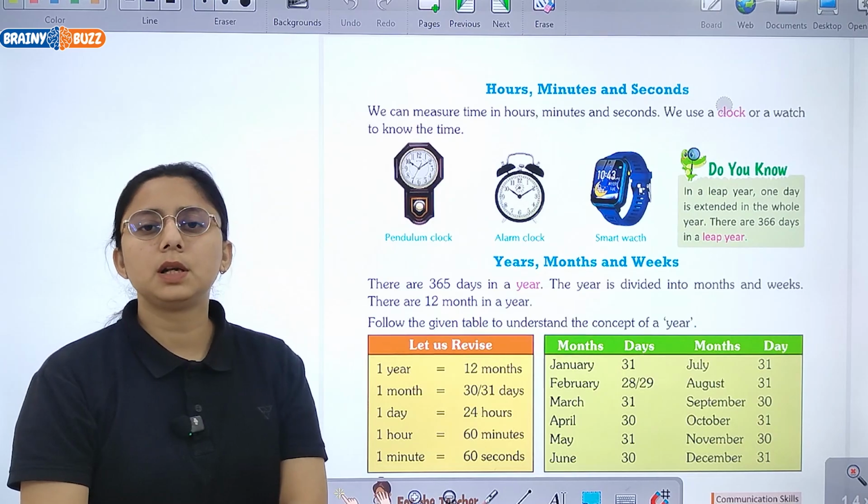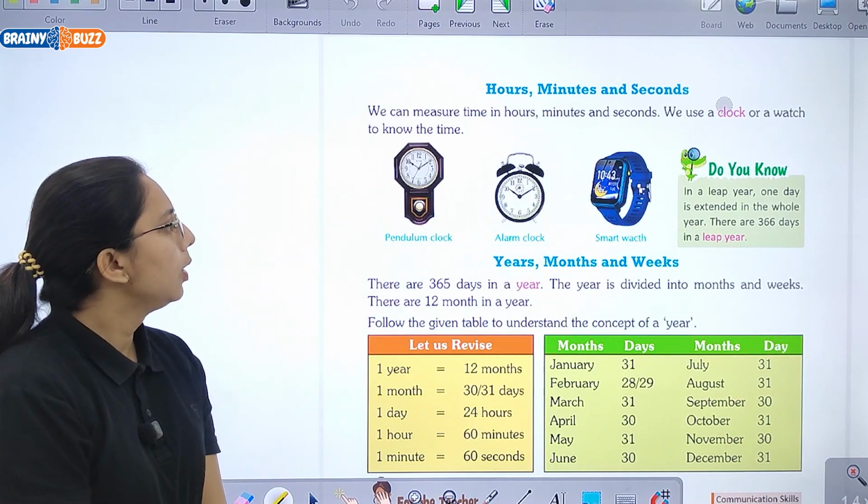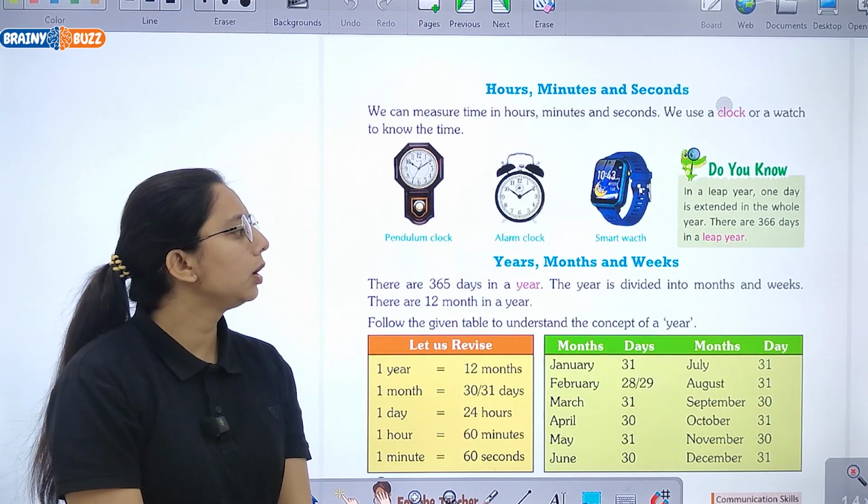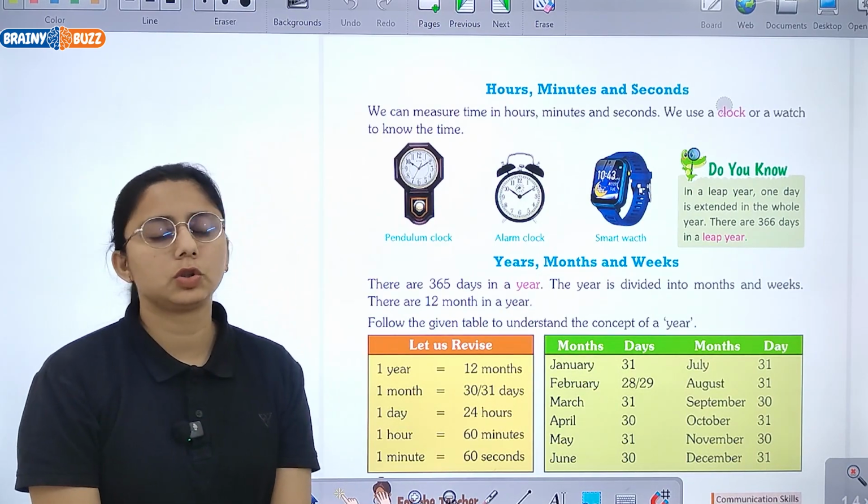Then we have hours, minutes and seconds. So we use a clock or watch to know the time. Like we have pendulum clock, arm clock and smartwatch.